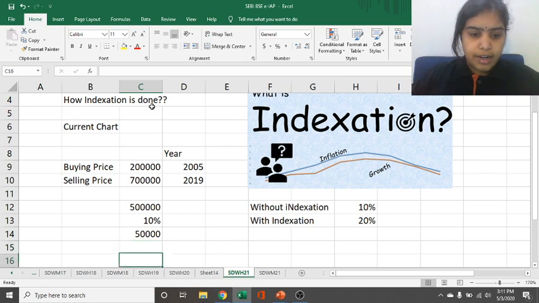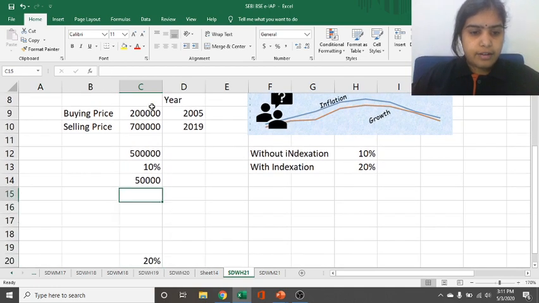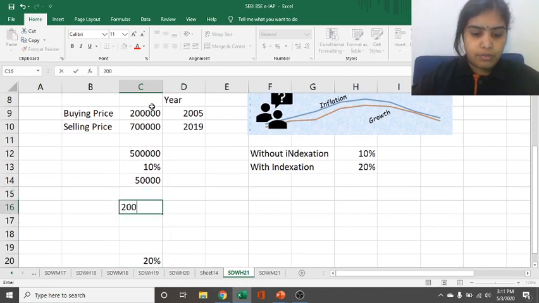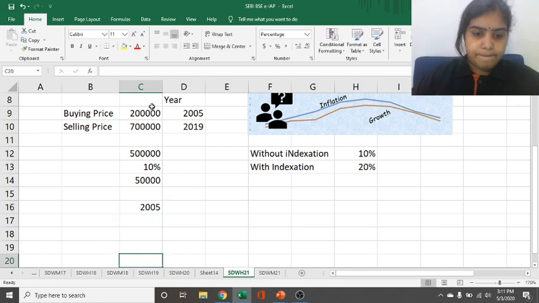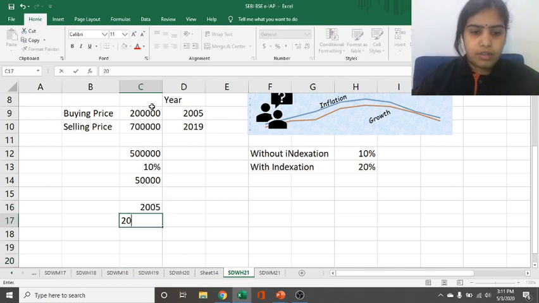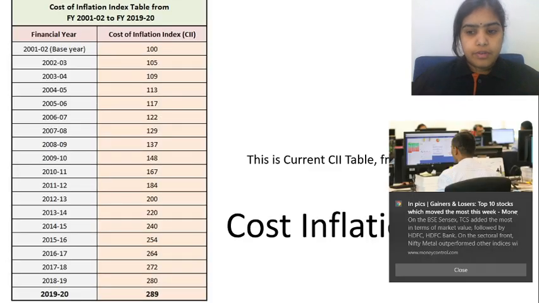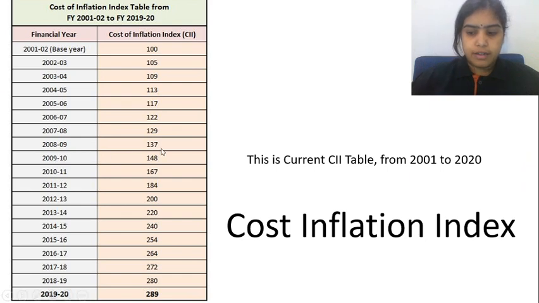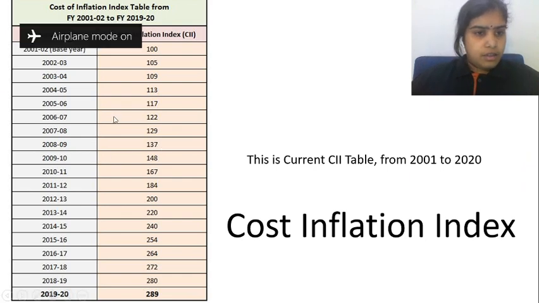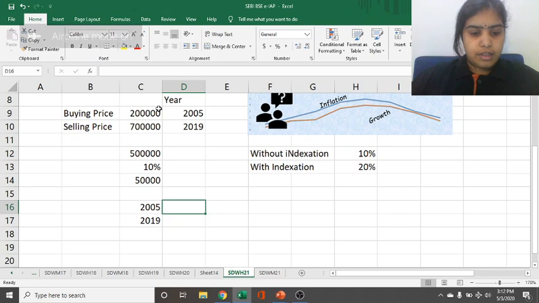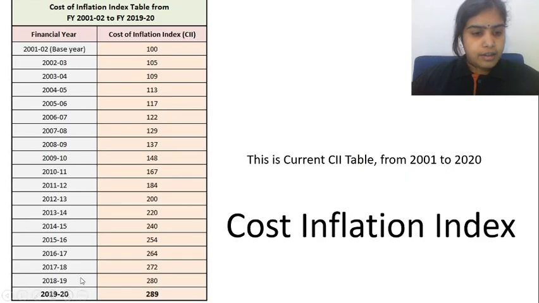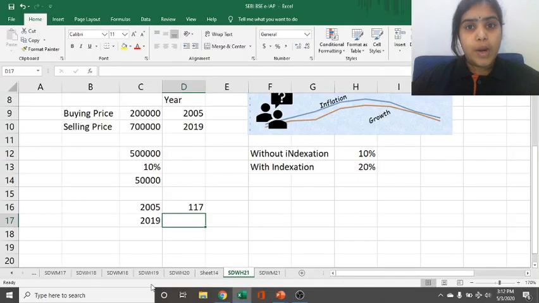So here we will write 2005 and 2019, and the indexes 117 and 280.